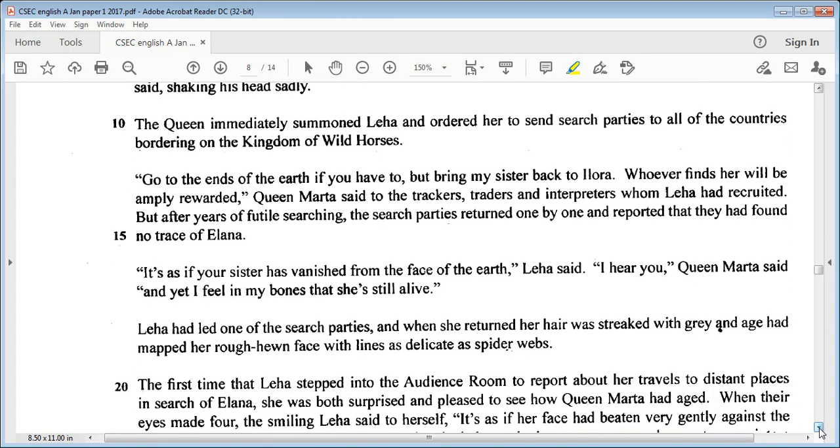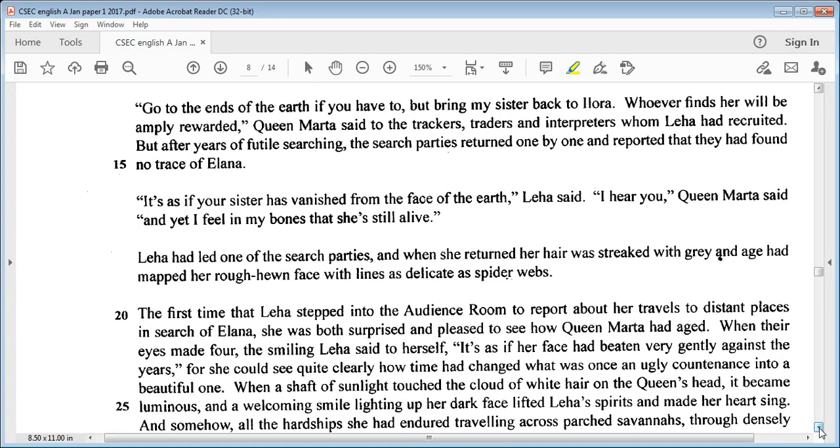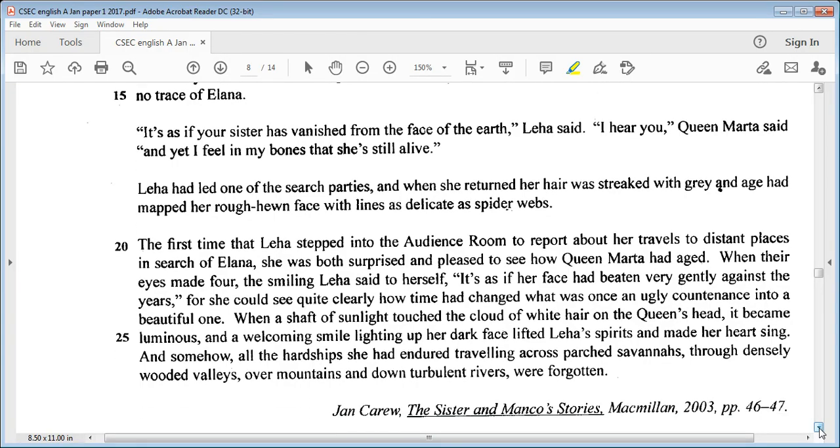Leah had led one of the search parties, and when she returned, her hair was streaked with gray, and age had mapped her rough hewn face with lines as delicate as spider webs. The first time that Leah stepped in the audience room to report about her travels to distant places in search of Elena, she was both surprised and pleased to see how Queen Martha had aged.